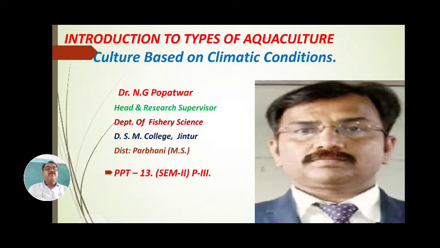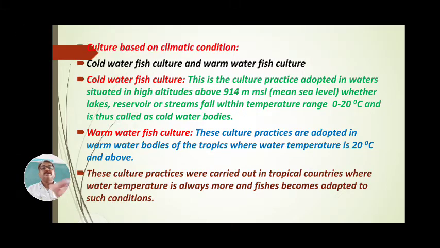Now today we have seen culture based on climatic conditions, and second, culture based on different or miscellaneous conditions. First we have seen culture based on climatic conditions.